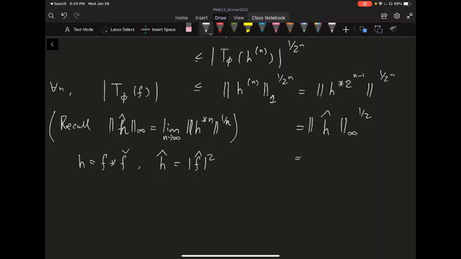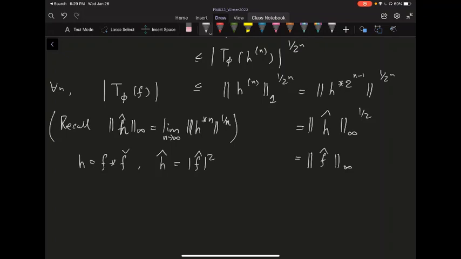So because of that, this h hat infinity norm is going to be equal to your f hat infinity norm squared, so the half cancels. So this is essentially the f hat infinity norm. And now you see why we defined it this way.